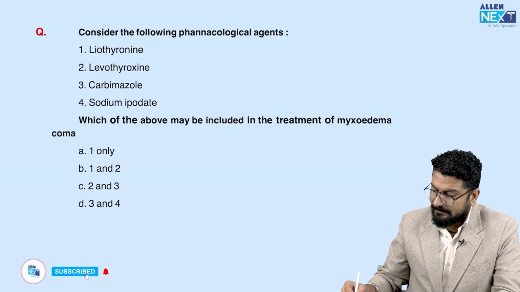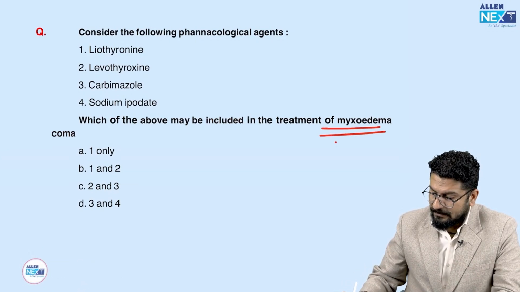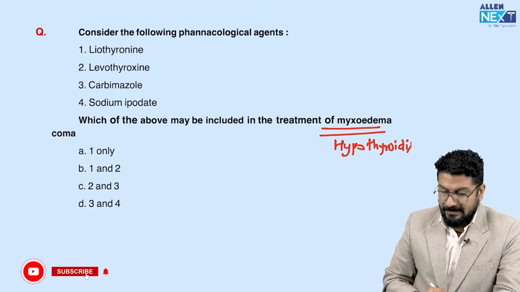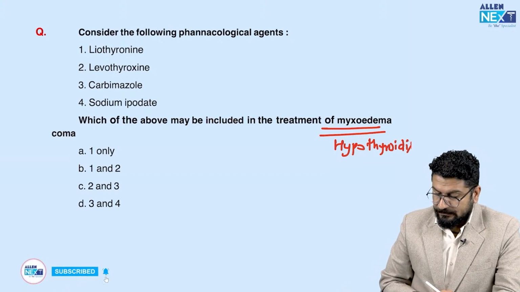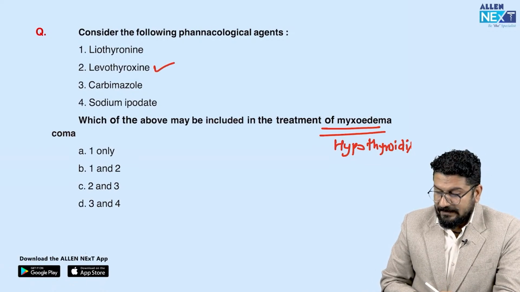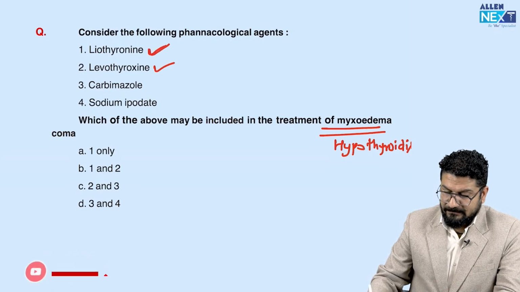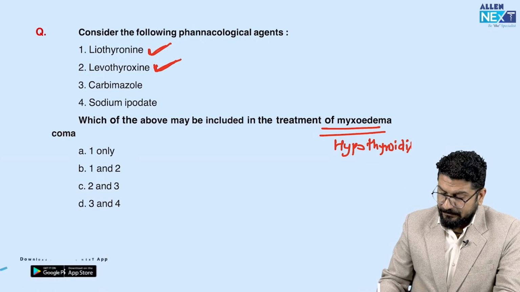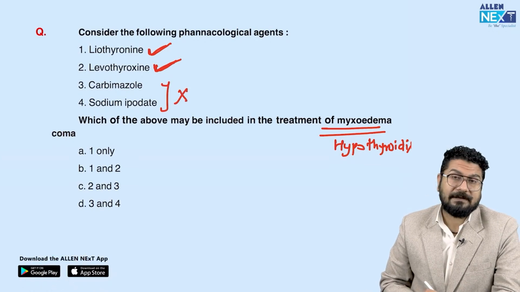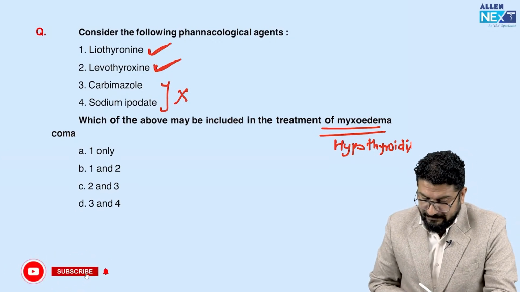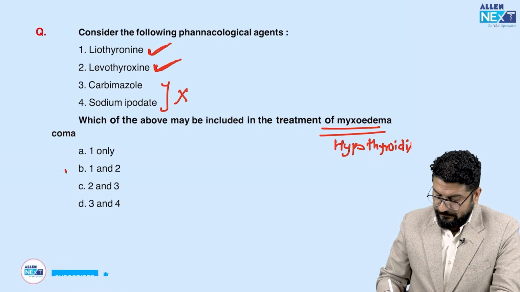They're asking you which of the following may be included in treatment of myxedema coma. So myxedema coma is a complication of hypothyroidism. So they are asking you a question on which drug we can use in hypothyroidism. So we can use levothyroxine, that is the drug of choice. In a severe state, we can use liothyronine, that is again the next preferred drug. Carbimazole and sodium iodate are used in hyperthyroidism. Is it clear? So these two are not used. So the answer for this question will be 1 and 2. 1 and 2 is option number B.